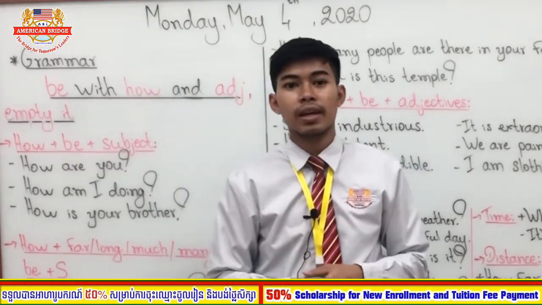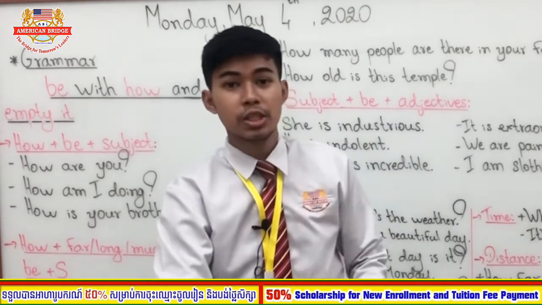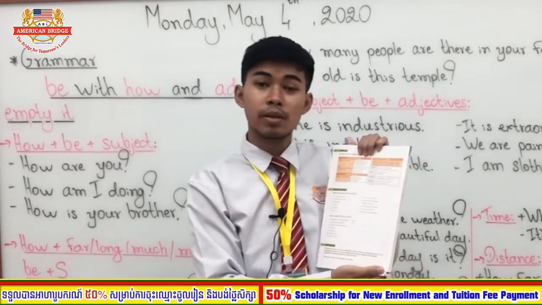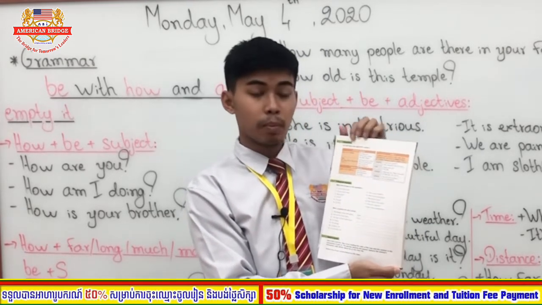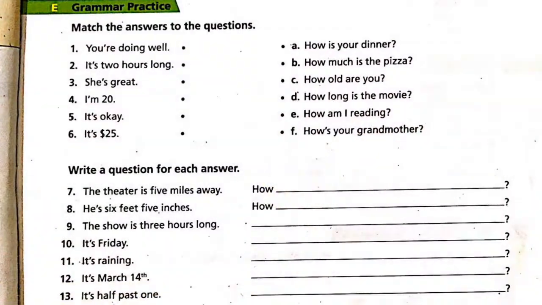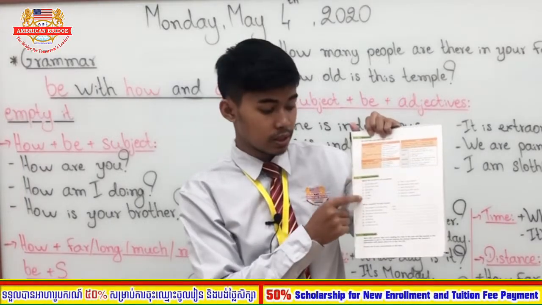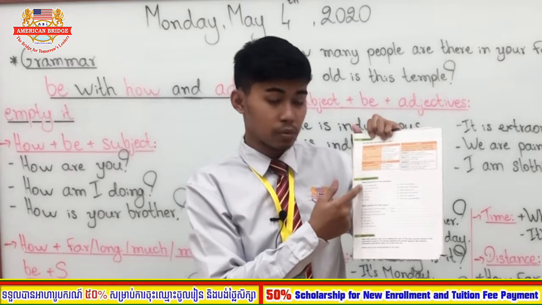Okay, so before we end our video, I would like to give you the homework. If you have the Blueprint 2 book, this is your homework. Open your book on page 11 about the grammar point, and under the grammar point you will see exercise E. In exercise E, there are 13 exercises from number 1 to number 13, and you have to do them. The first one is you have to match the answer to the question. Here, these are the answers, and these are the questions. So you have to read and then match.